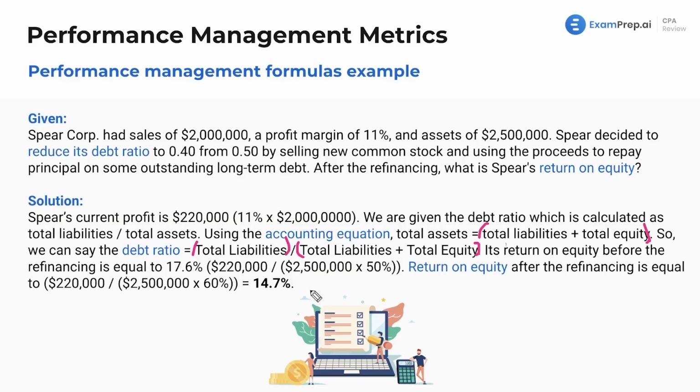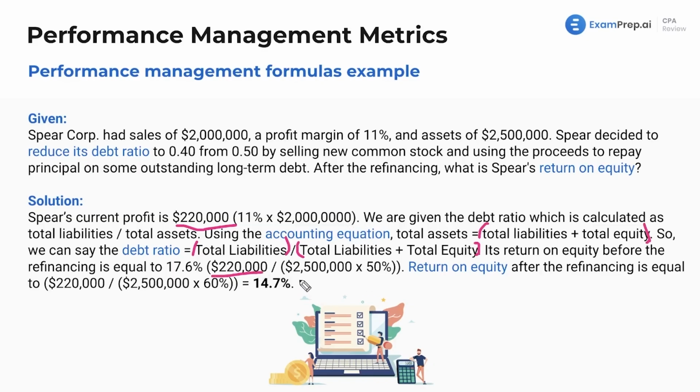Its return on equity before the refinancing is, how do we do that? Return on equity is net income, which is essentially just profit, right? Profit margin times sales gets us to our net income of $220,000. That's our numerator right there. And before we had a debt ratio of 50%.